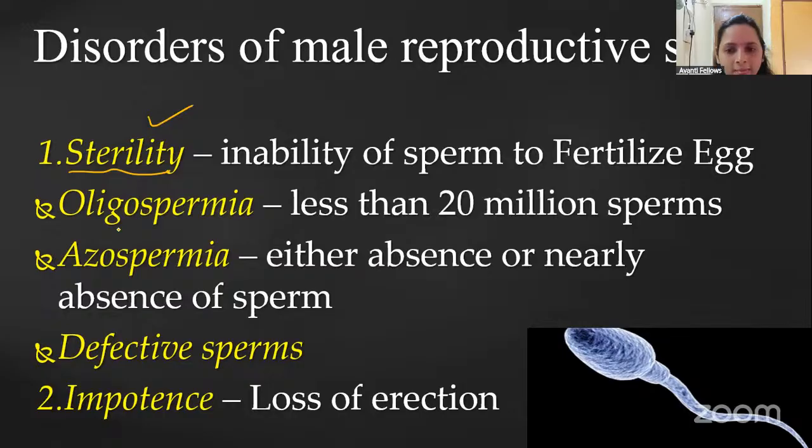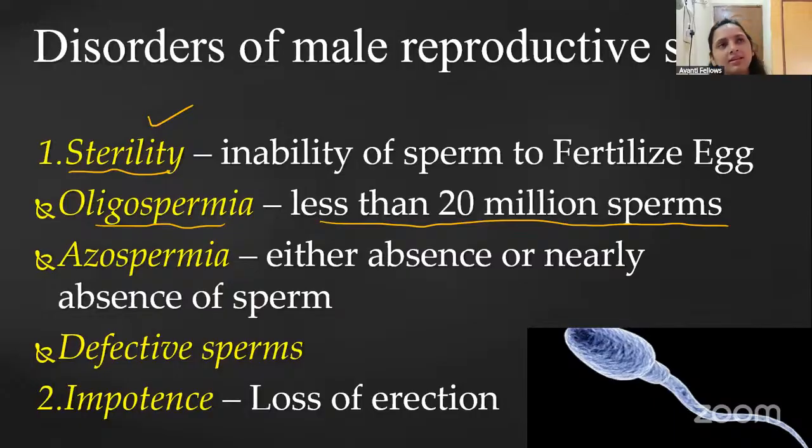Okay. And oligospermia. Oligospermia means less than 20 million sperm. We studied just now that in a normal healthy human there should be 20 to 120 million sperm. The production of sperm also depends on your daily life activities, how healthy a lifestyle you maintain.